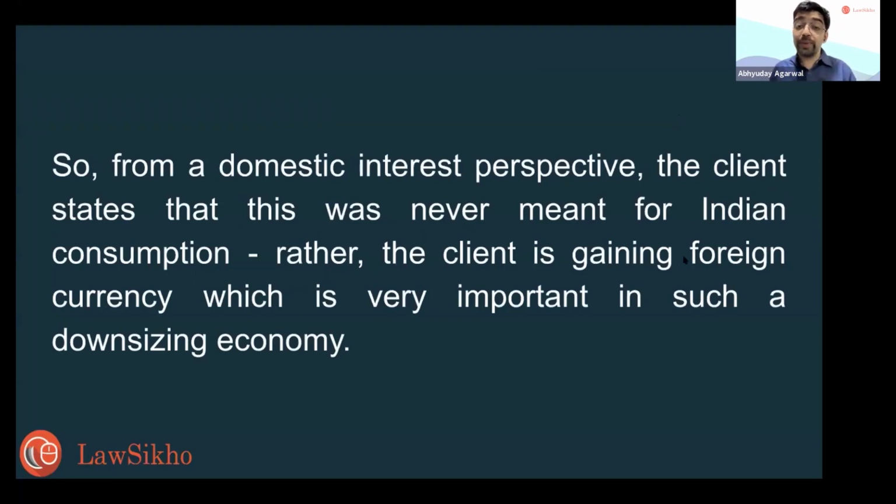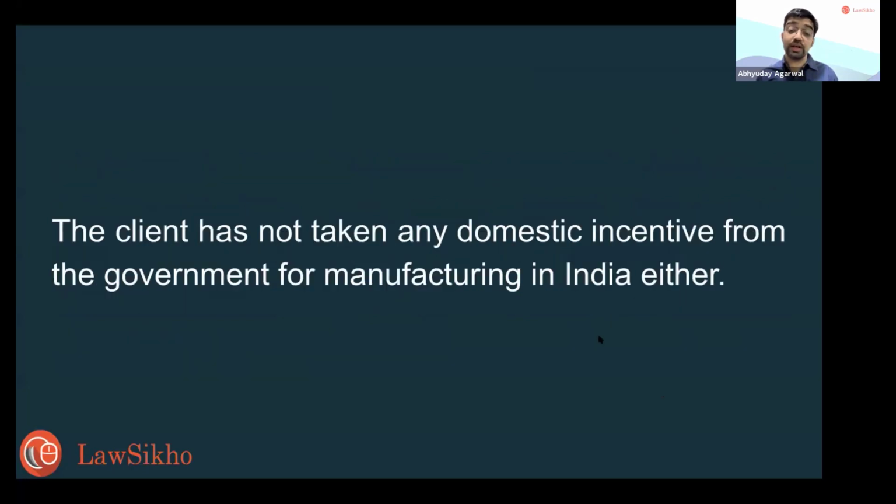From a domestic interest perspective, the client is saying this. This is how the client will talk to the lawyer. This is not meant for Indian consumption, and the government is gaining foreign currency, which is very important in such an economy, right? Foreign currency is always important for every country. So we are getting foreign currency, and anyway, there is no domestic product here. I'm just taking it from China, sending it to wherever the order is from, and it's outside India.